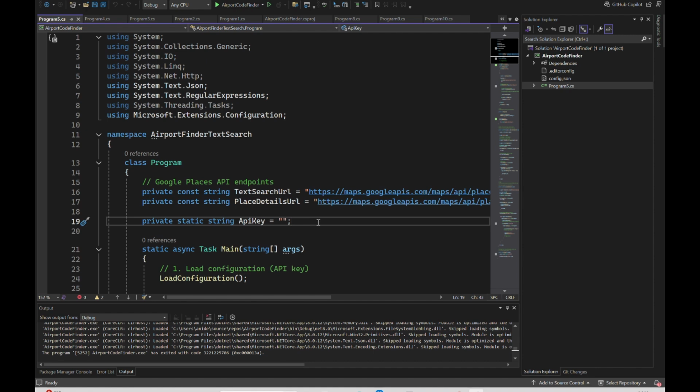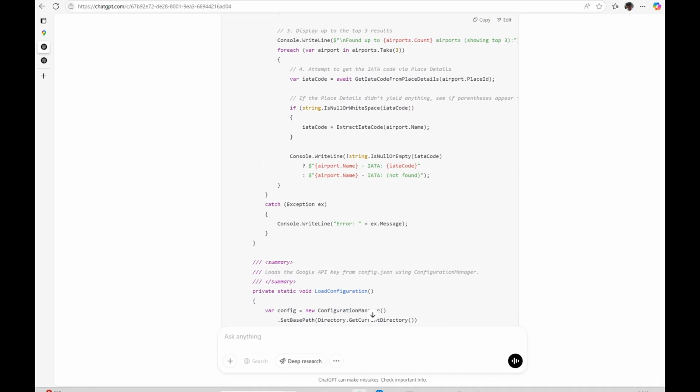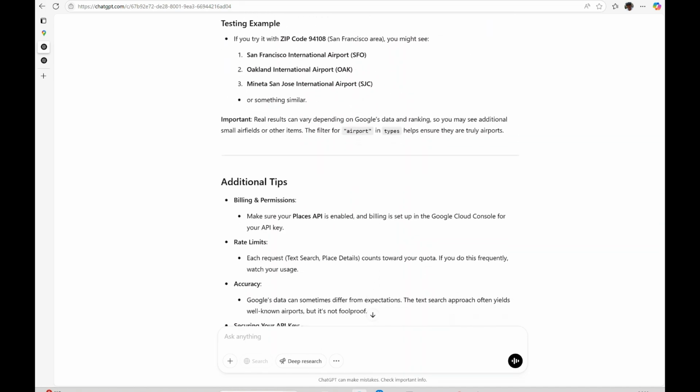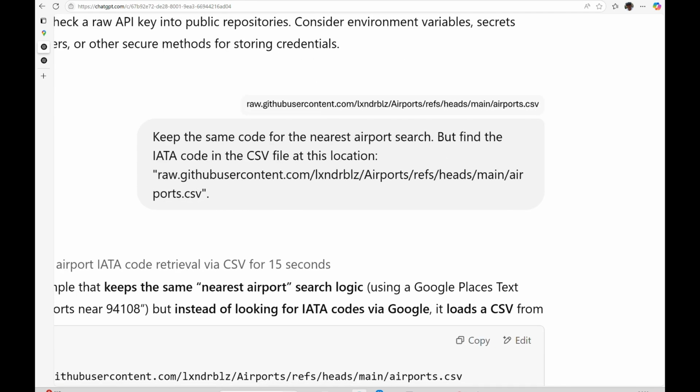So going back to my prompt here, okay, here's the next prompt. Keep the same code for the nearest airport search. I am just making sure it doesn't disturb anything there, because that's working just fine. But find the IATA code in the CSV file at this location. So that's the location I have.